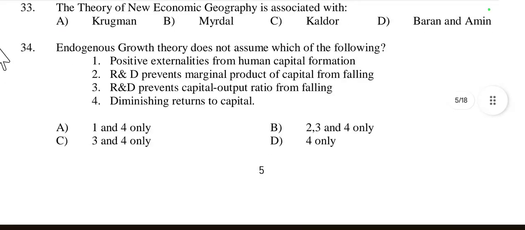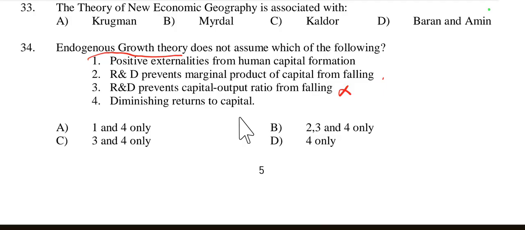Then question number 34, endogenous growth theory doesn't assume which of the following? First, positive externalities from human capital formation. Yes, this is right. Then research and development prevents marginal product of capital from falling. Yes, this is also right. Then research and development prevents capital output ratio from falling. This is not necessarily true with endogenous growth theory, so this is incorrect.